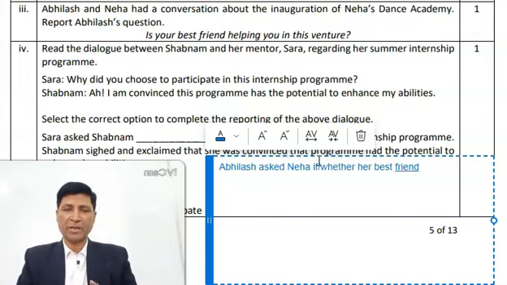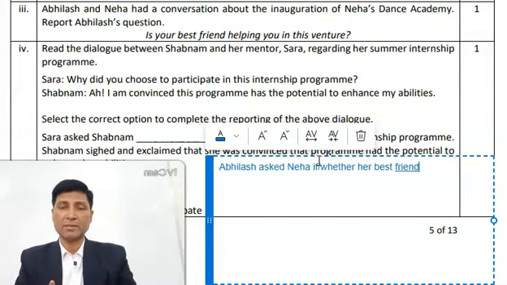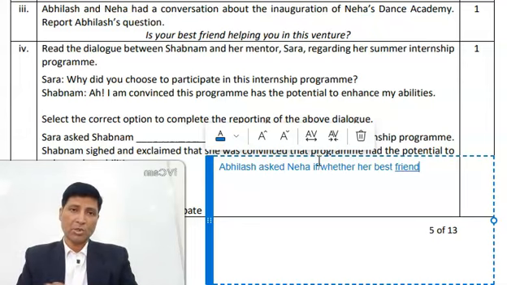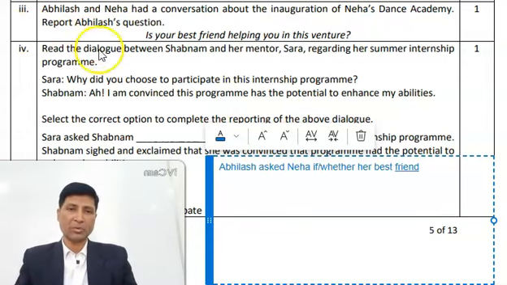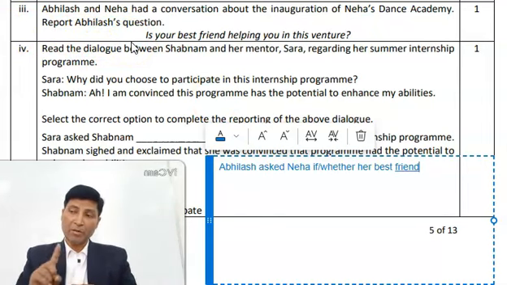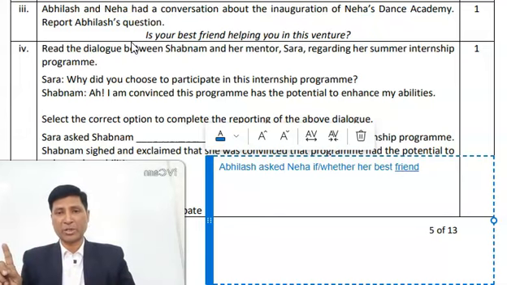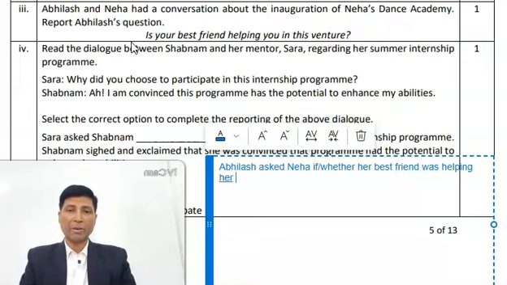If her best friend, then comes the fourth part of the sentence, verb tenses. So what is the tense of this sentence? This statement is in present continuous tense. You can see, is your best friend helping you? So is helping is in present continuous. Remember, present continuous is changed into past continuous. So Abhilash asked Neha if or whether her best friend was helping her.